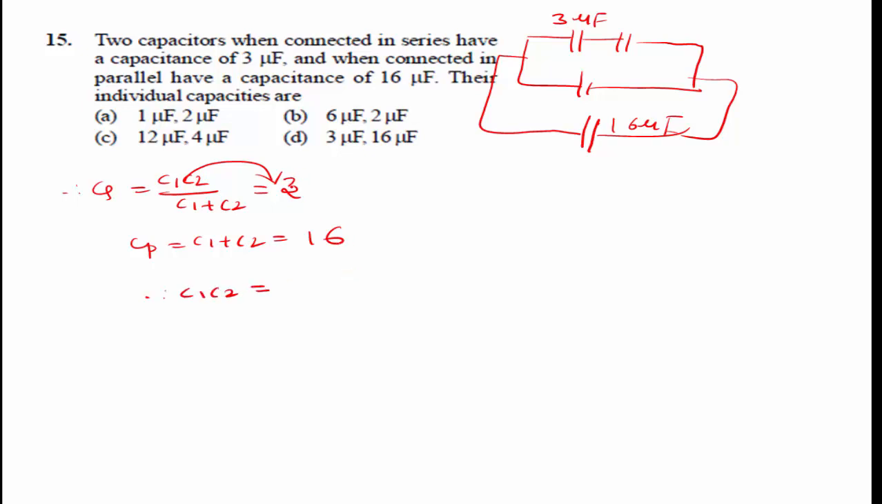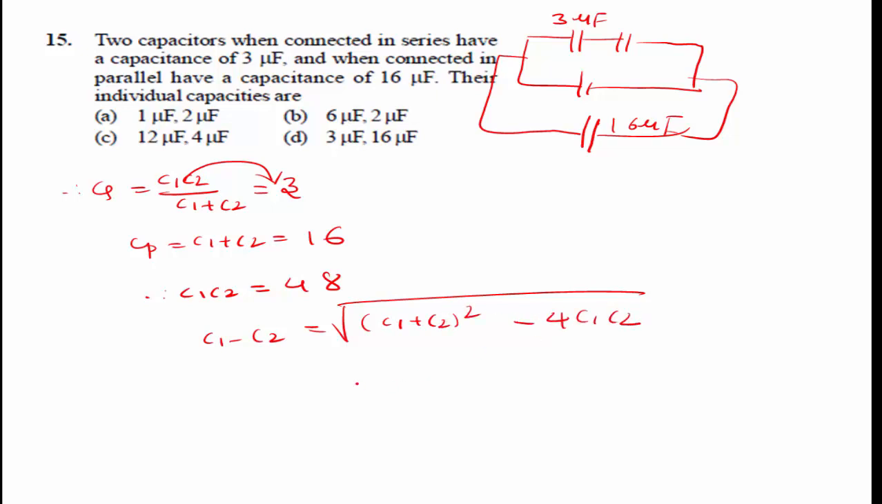16 into 3 or CP into CS, 16 into 3 is 48. Then C1 minus C2 is equal to root of (C1 plus C2) whole square minus 4 C1 into C2. Substitute the values here. C1 plus C2 is 16, so 16 square minus 4 into C1 into C2, which is 48.